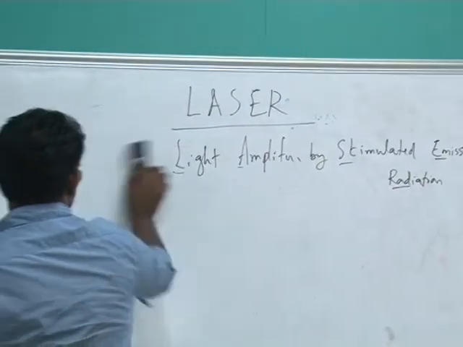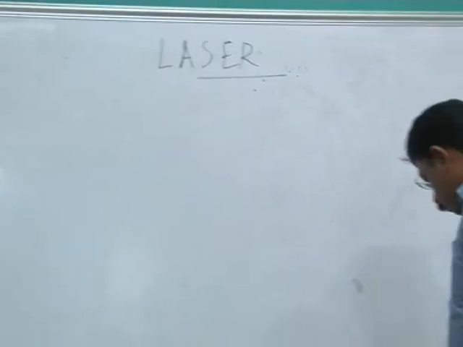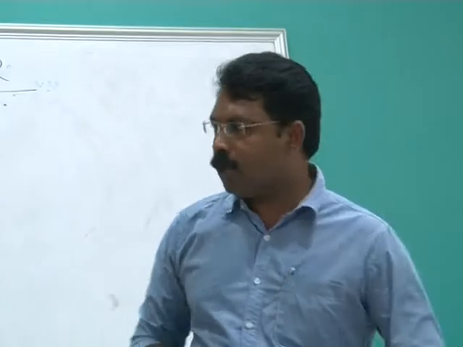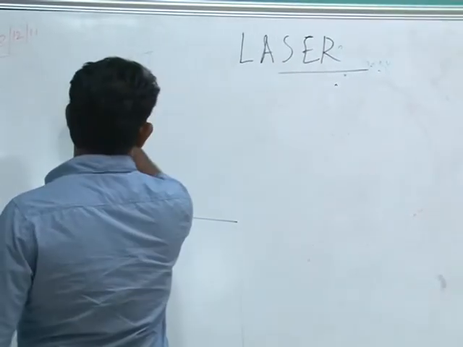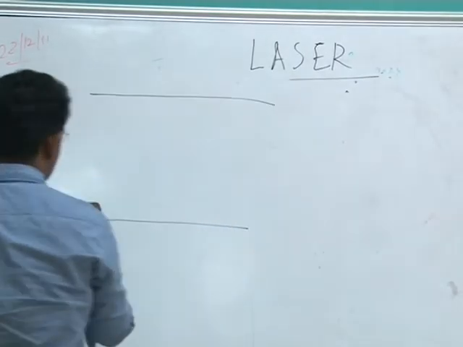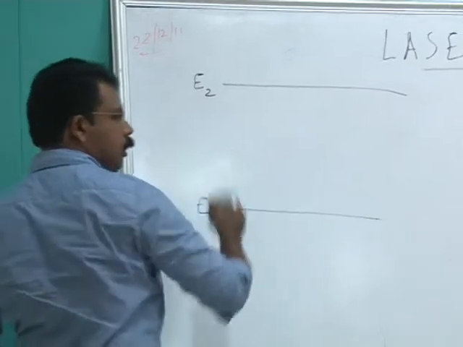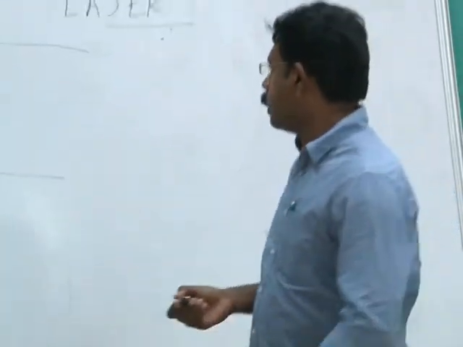So after this, we will pass on to the basic principles of laser action, for which you should be familiar with what is known as the Bohr atom model. I am not explaining the Bohr atom model. Anyway, take a case in which I have a system consisting of two energy levels: a lower energy level E1 and a higher energy level E2. Usually the atoms will be sitting in the lower energy level.